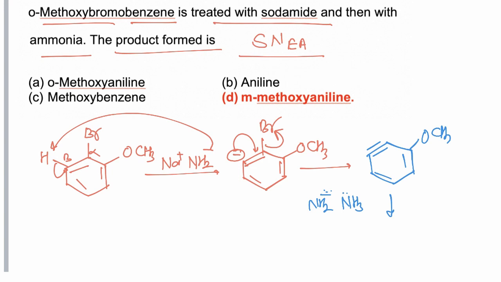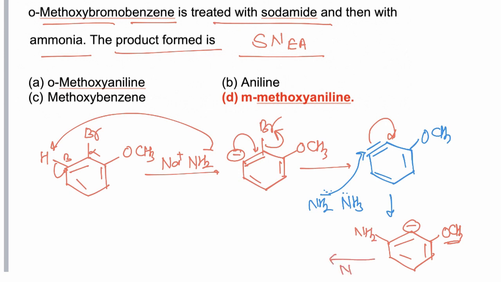If NH2 attacks this carbon and the electrons shift to the next carbon, we get an intermediate which is stabilized by the minus I effect of OCH3, and the NH2 group is attached to this carbon.